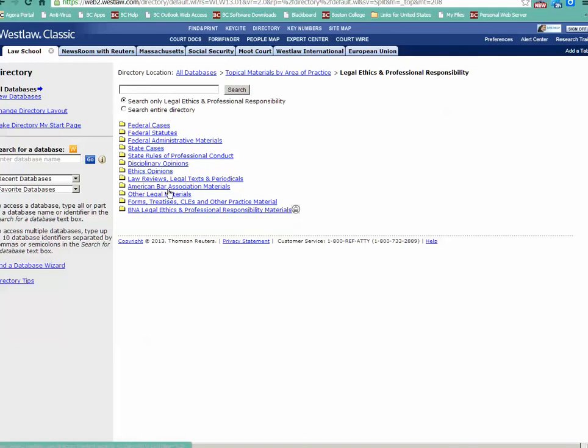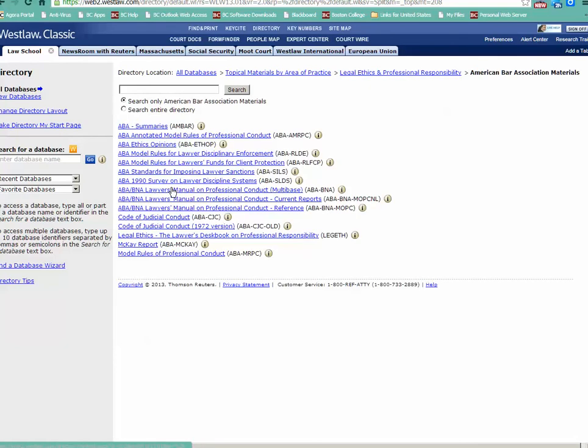So the ABA Association materials are located here, and the annotated model rules of professional conduct is this database here. So you can see that right there.